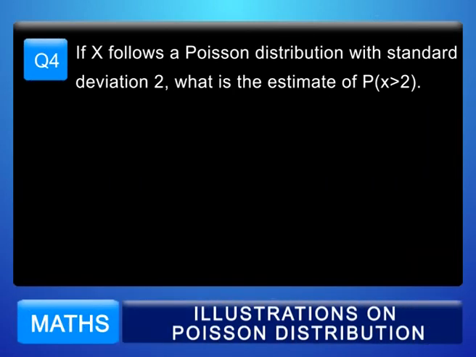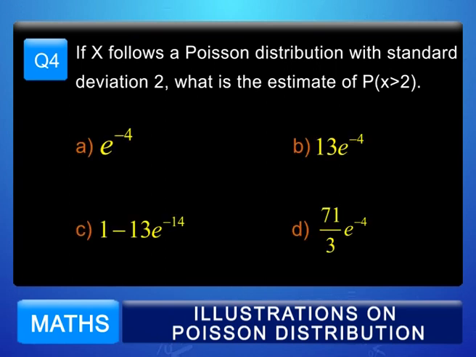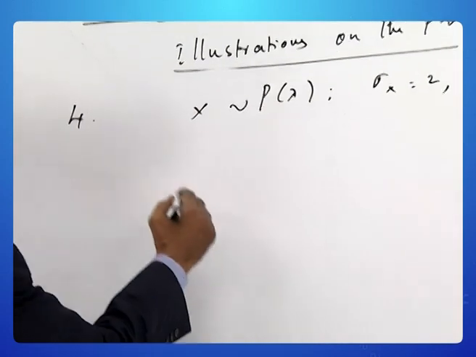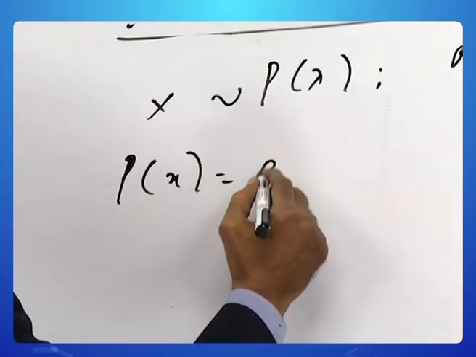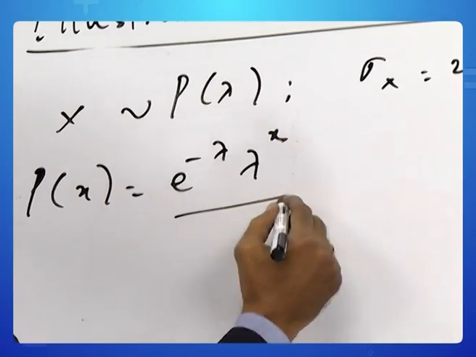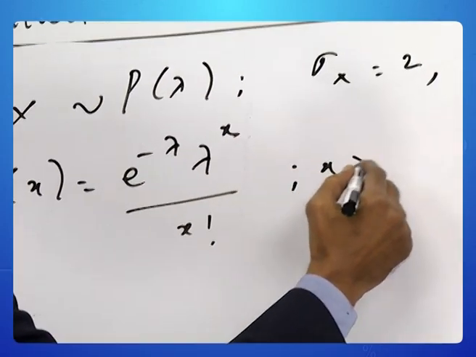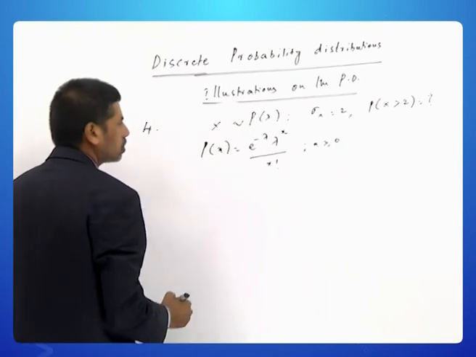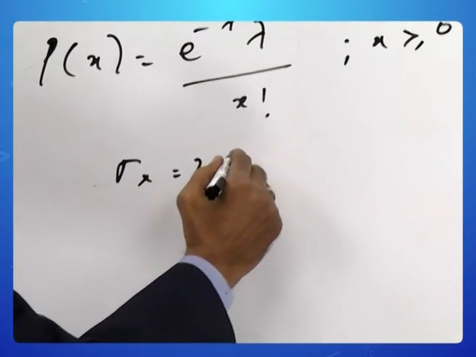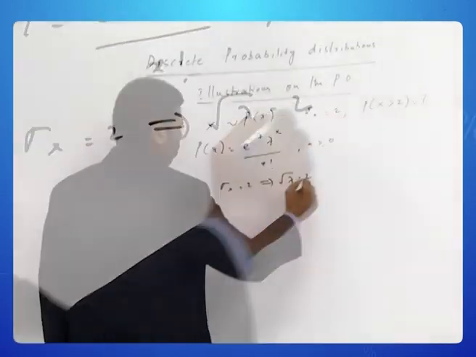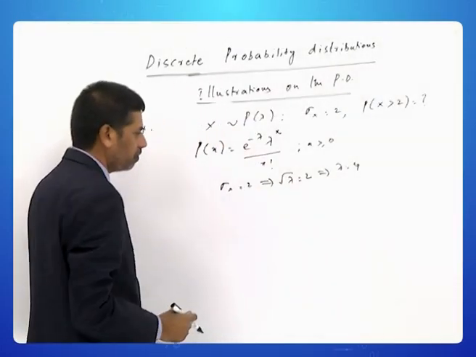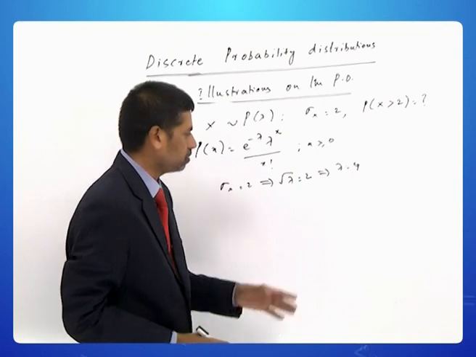Question number 4. If x follows a Poisson distribution with standard deviation 2, what is the estimate of probability x greater than 2? Let's look into the data. X is Poisson distributed. Therefore, the mass function is e power minus lambda into lambda power x by x factorial, where x can take any value from 0 to infinity. Standard deviation is 2 implies root lambda is equal to 2, which implies lambda is 4. All of us know variance is lambda, so standard deviation is the square root of lambda.